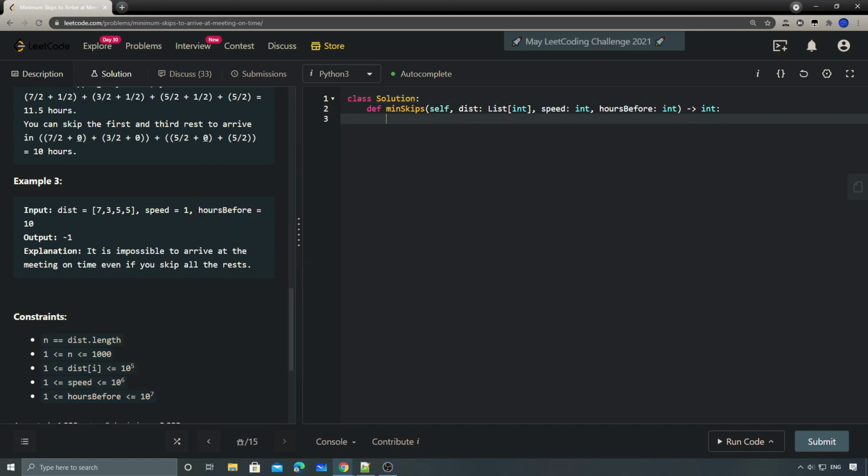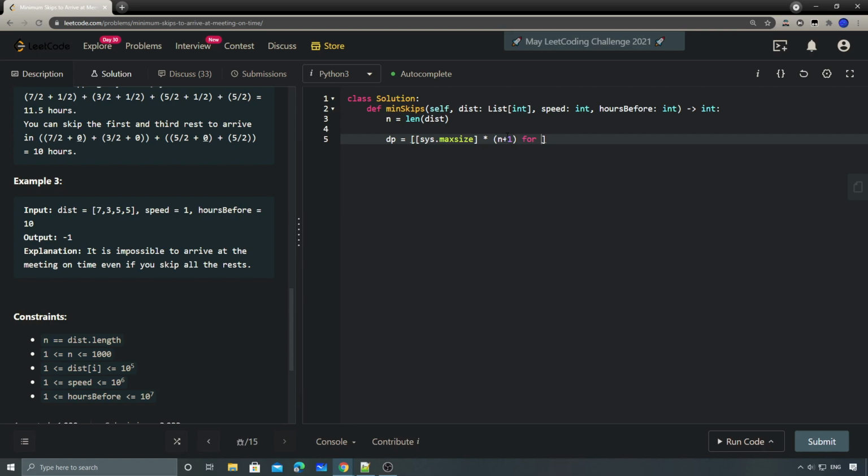During the code, there's a little tricky part we also need to be careful about. I'll just start coding first. At the beginning, we have dp. Since it's a two-dimensional dp and we're storing the minimum values inside dp, I initialize everything with the max size.